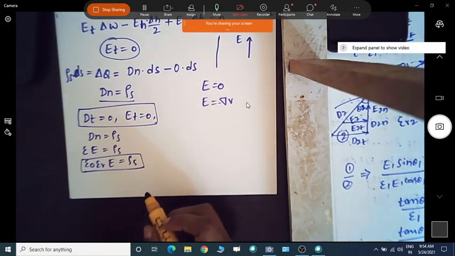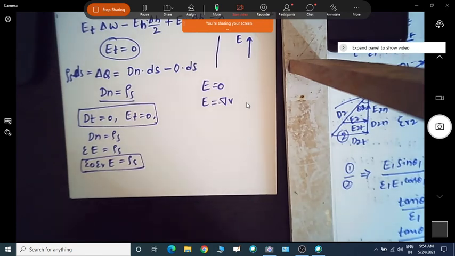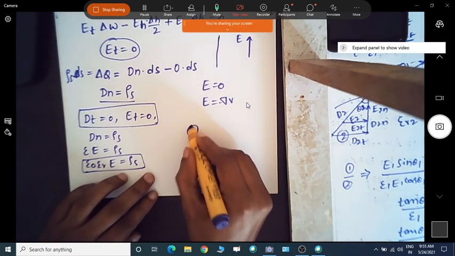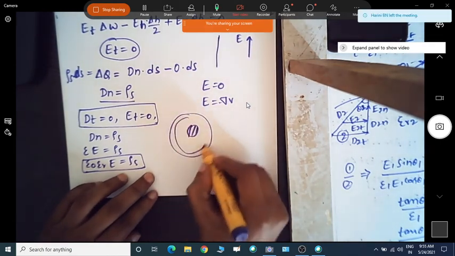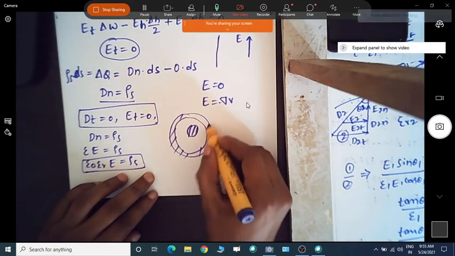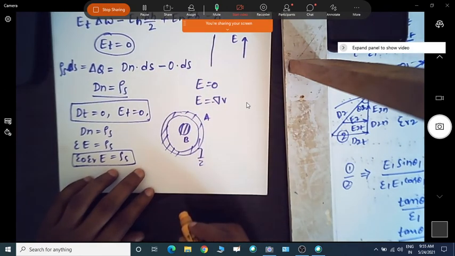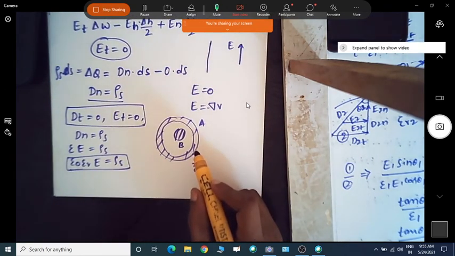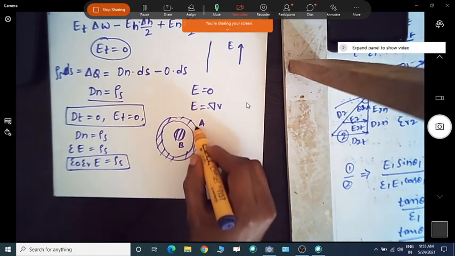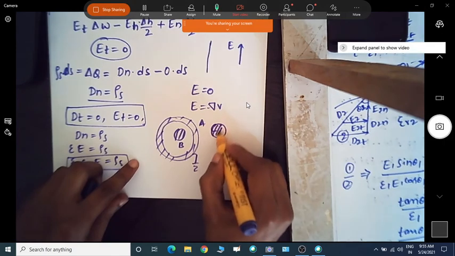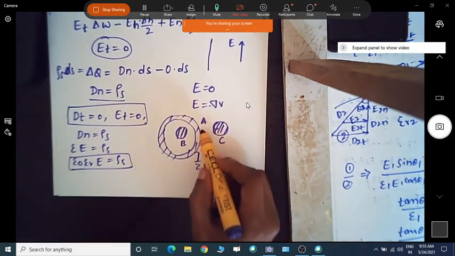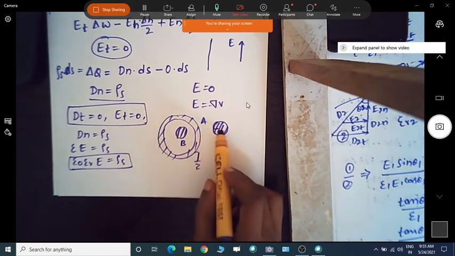application we can say is the shielding mechanism, because of E equal to 0 inside the conductor, there will be a shielding mechanism which can be done by using this condition. Now if I have two conductors surrounded by this one, say for example conductor B and conductor A, and conductor A is grounded. If I ground it, then the shielding happens between the conductors. Say for example conductor C is there outside this body. Now A acts as a shield for conductors B and C.